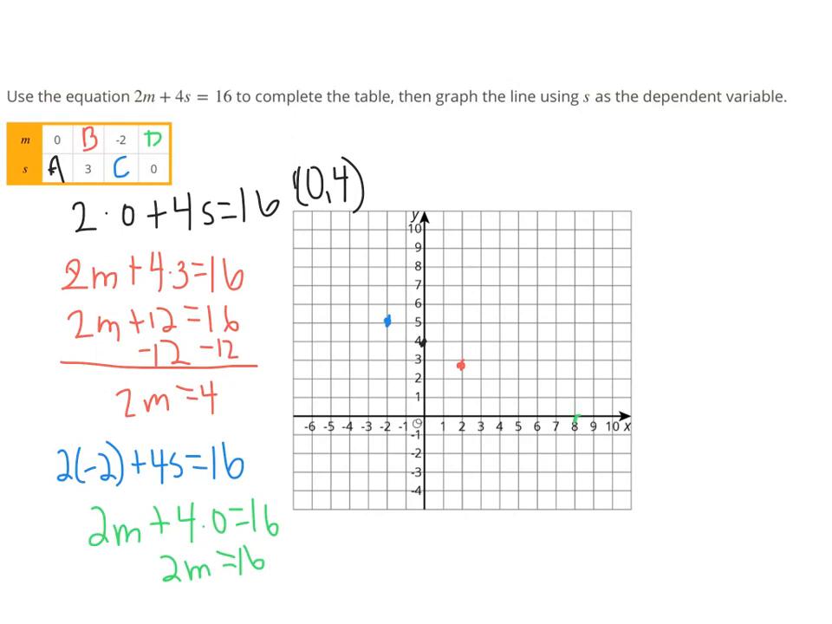That is the x-intercept. So all I really needed were 2 of these points, but I'm just kind of graphing this all the way through so you can see what the line would look like, and you just need to connect those points.